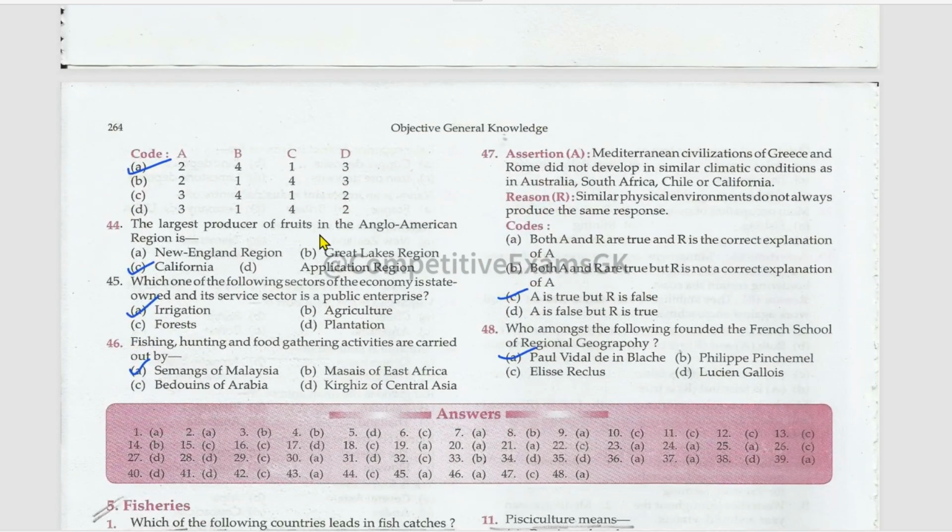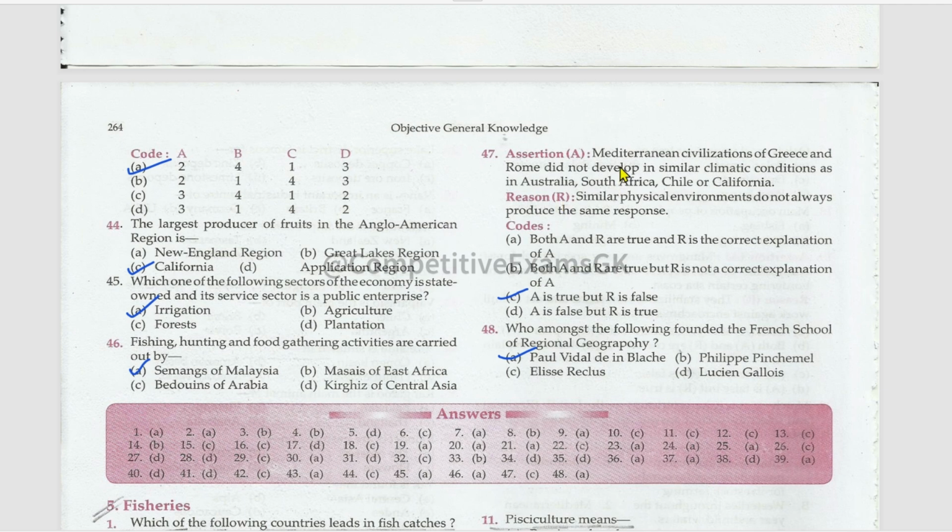The largest producer of fruits in the Anglo-American region is California. Which one of the following sectors of the economy is state-owned and its service sector is a public enterprise? Irrigation. Fishing, hunting, and food gathering activities are carried out by Semangs of Malaysia. Among these options. Next is assertion and reason.